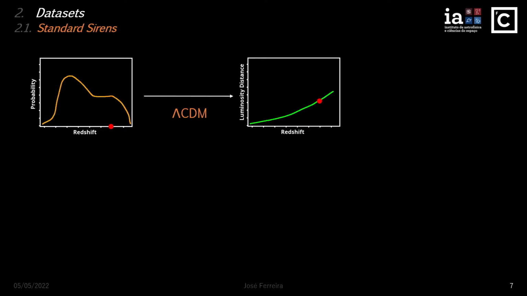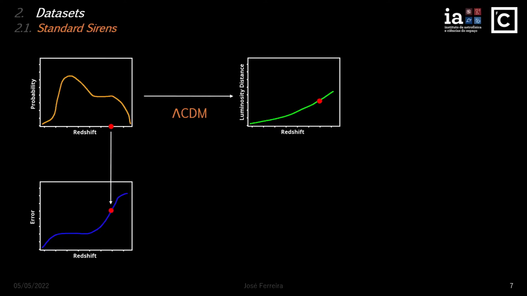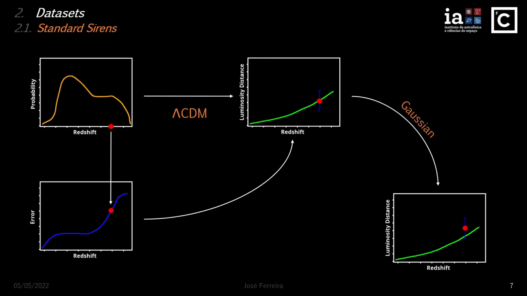We then generate the corresponding luminosity distance for that redshift using a reference cosmology, which in our case we took to be ΛCDM. Then we take the expected error distribution as a function of redshift. For the event that we sampled before, we compute its corresponding expected error and consider it to be the 1 sigma region around the computed value for the luminosity distance. Then, to obtain a more realistic catalog, since measured values aren't usually on top of the expected value, we generate a new value for the luminosity distance using a Gaussian distribution, which is centered on the theoretical luminosity distance, represented by the red dot, and with a standard deviation equal to the error in blue.